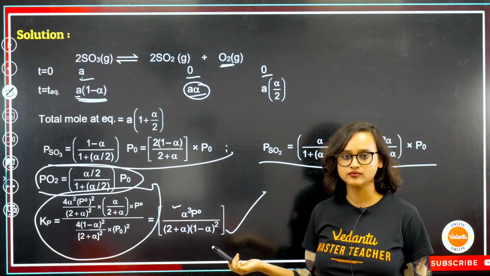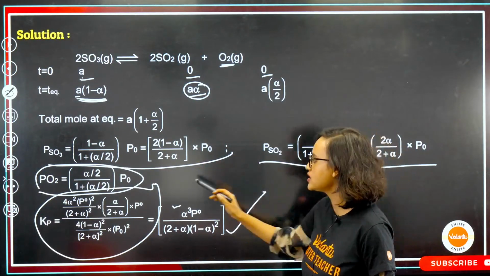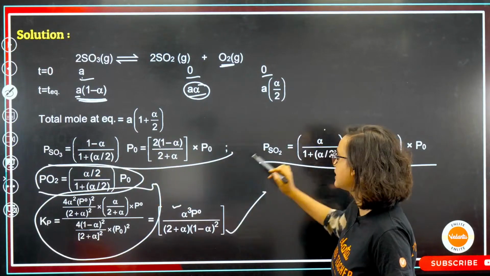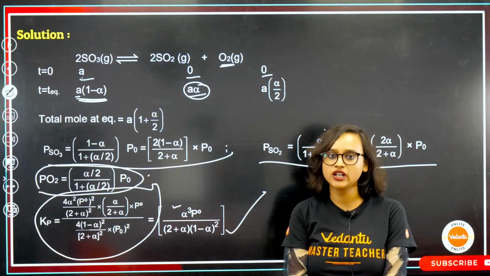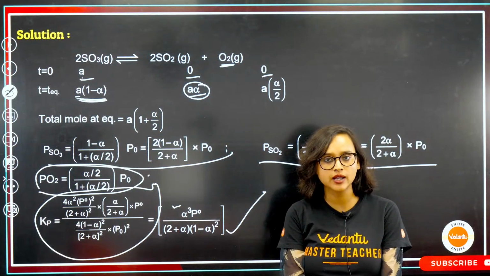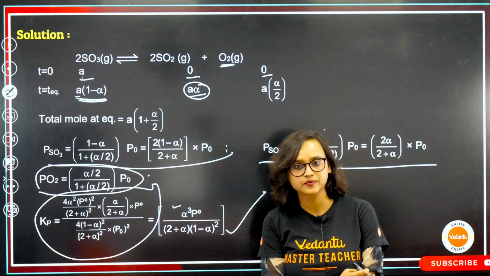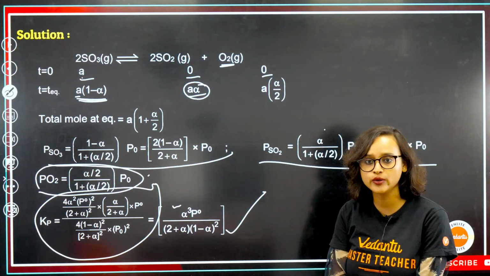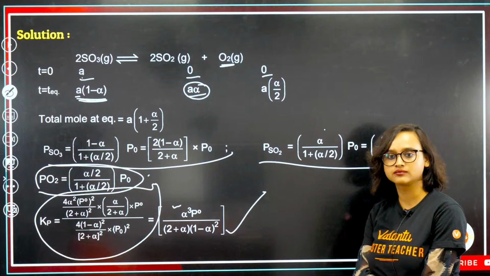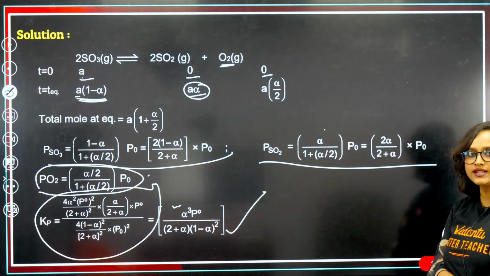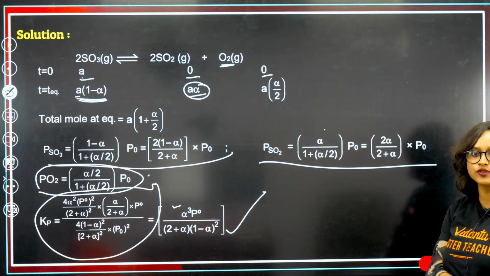Just from these reactions, just from this and this, I got my Kp value. Kp formula you already know. We have just done it some time back, isn't it? Yes? Do we understand? Kishore, did you understand? Try to do it in your notebook once. I think the calculations will look easier if you try to do it once.